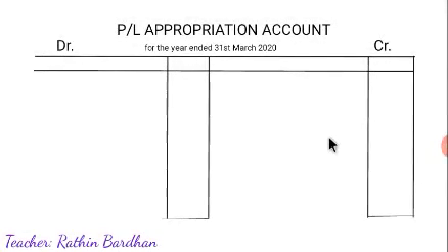This is the format of the P&L appropriation account for the year ended 31st March 2020. Now in this format, we will write net profit here on the credit side, because in the P&L account net profit came on the debit side. Now to transfer it, you have to write it on the credit side. So by net profit rupees 3 lakh, first we are writing it.